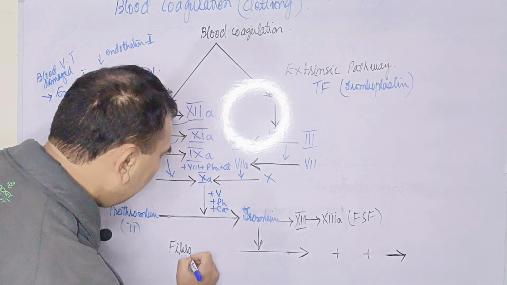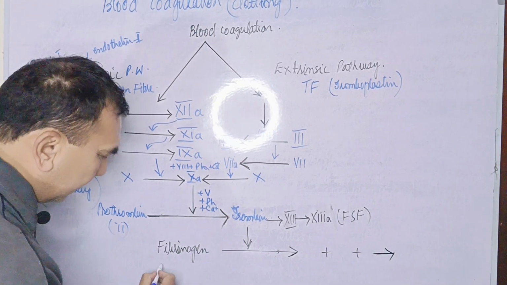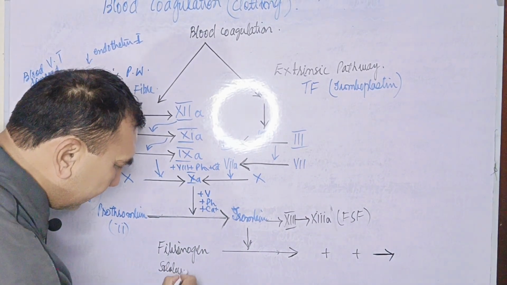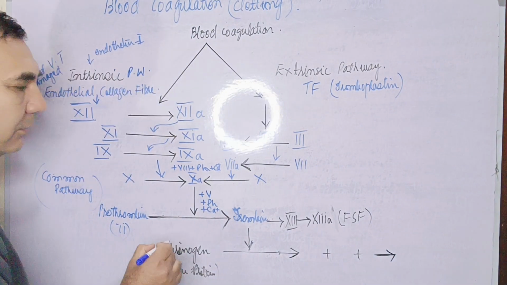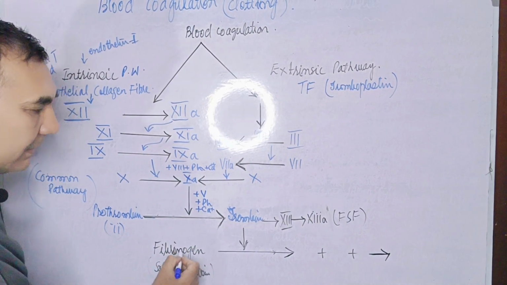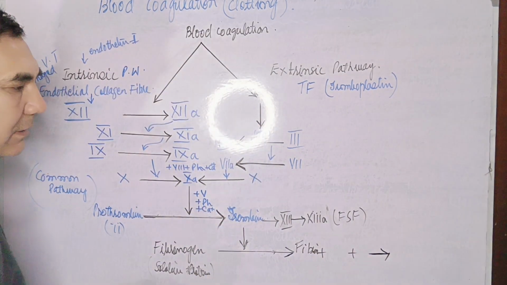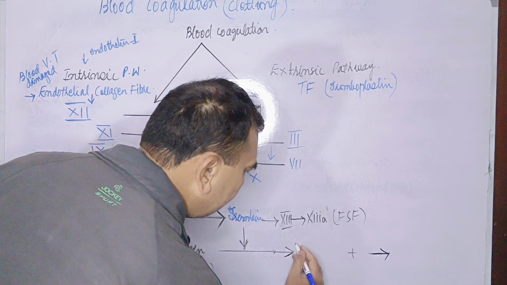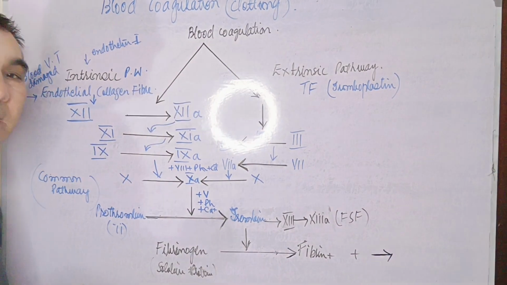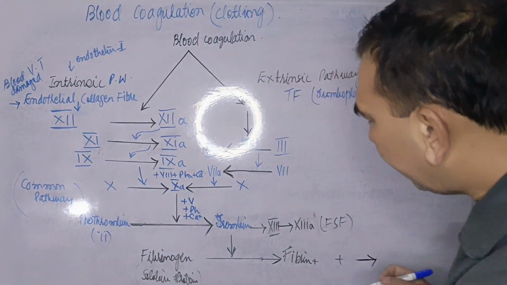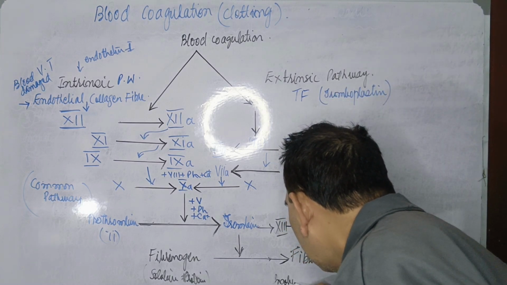Now the fibrinogen is the soluble protein over here, the inactive form. Now thrombin converts the fibrinogen into the fibrin. Now fibrin is the insoluble protein over here. Now it becomes an insoluble protein.